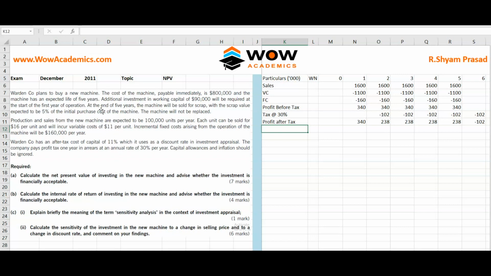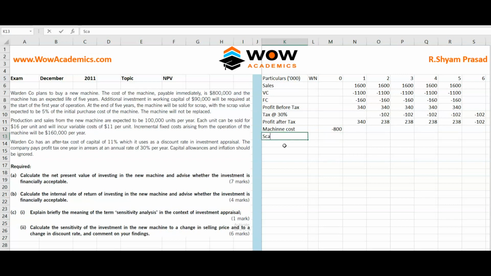So we'll go to the first paragraph, which is about the new machine. So we'll take it as machine cost. The machine is bought in which year? The machine is bought in the 0th year. So that is a negative 800. And there's also a scrap.